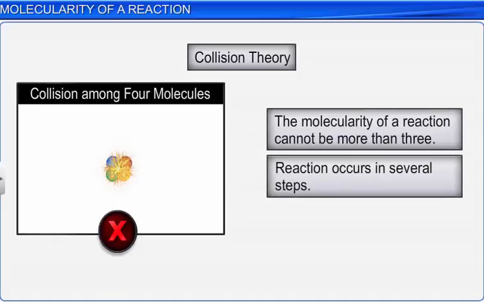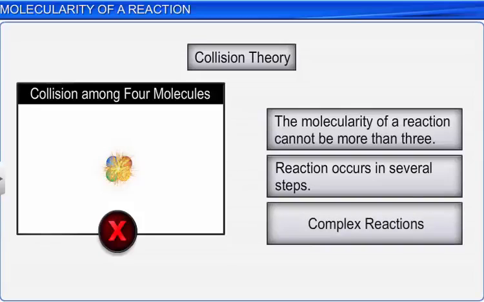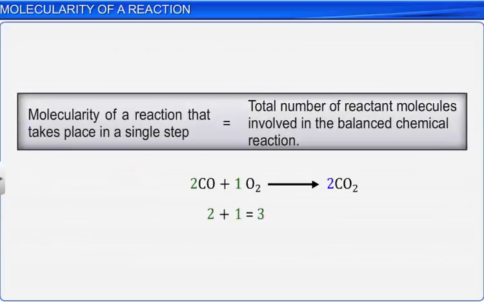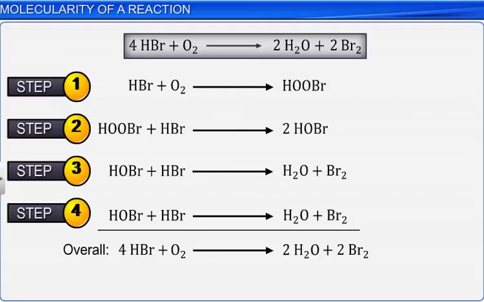Reactions involving more than three molecules take place in several steps, and such reactions are called complex reactions. Note that the molecularity of a reaction that takes place in a single step is equal to the total number of reactant molecules involved in the balanced chemical reaction. Let us now move on to the mechanism of a complex reaction involving more than three molecules.